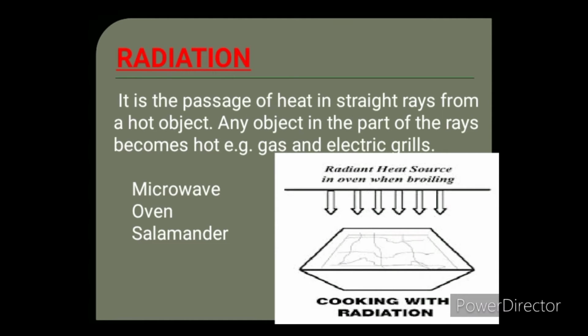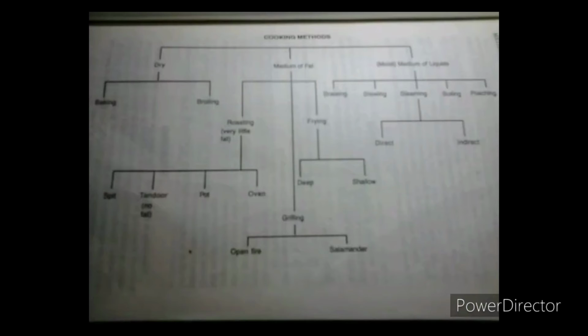Now we are going to discuss these different cooking methods in detail. First, I want to show you the chart of different cooking methods. Here you can see the chart. Cooking methods can be categorized under three headings: one is dry, another is by medium of fat, and third is by medium of liquid. When you are using dry as a method, you can use either baking or broiling. When you are using fat, you can either roast, fry, or grill.